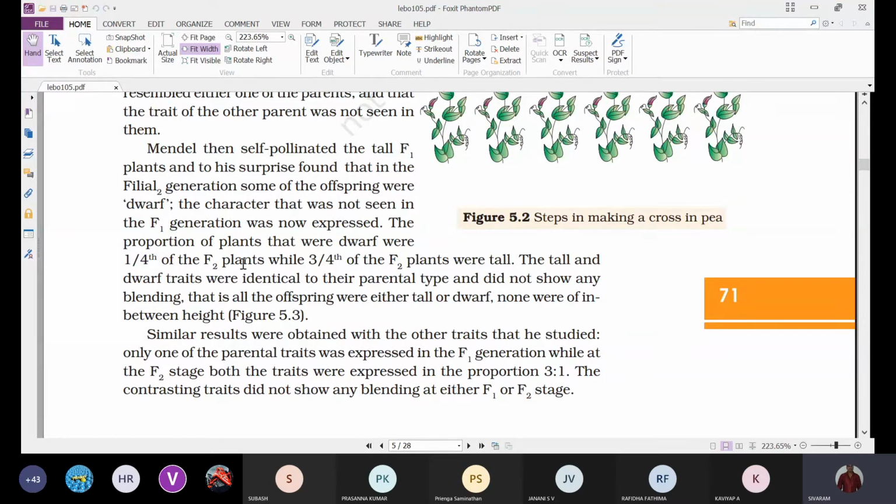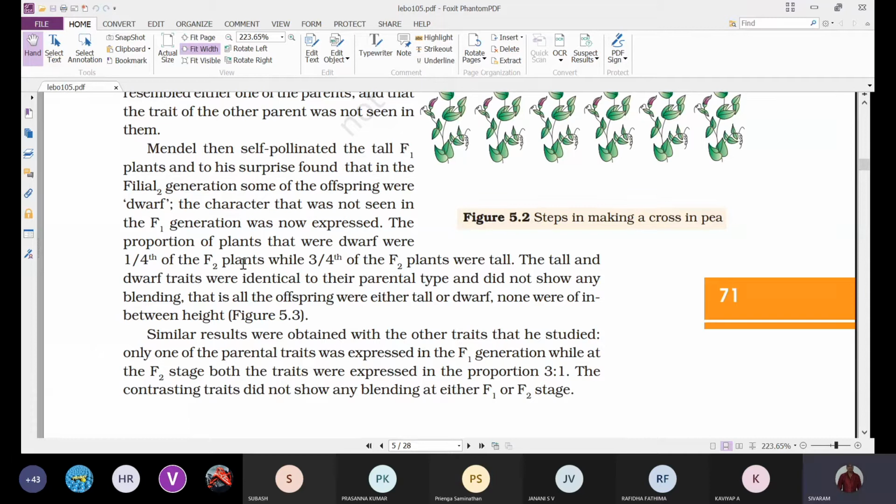Either they are 5 meters or 2 meters. None were 3 meters, 3.5 or 4 meters. Like that, intermediate height never came. 5 meters tall, 2 meters dwarf.